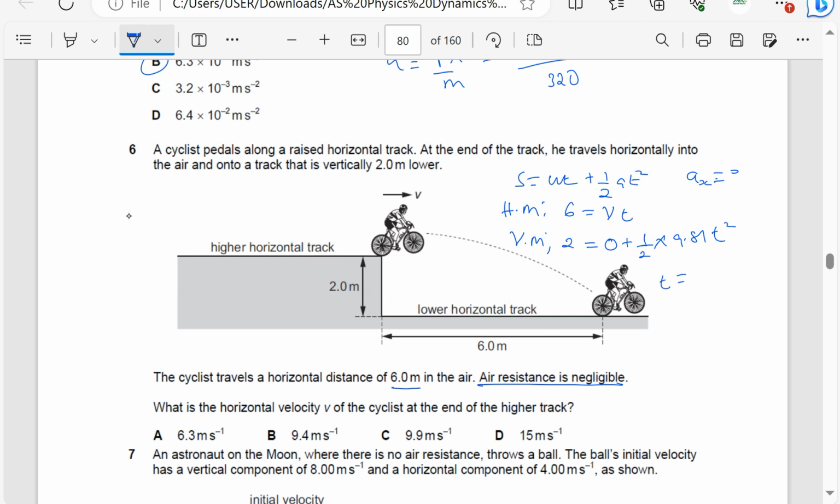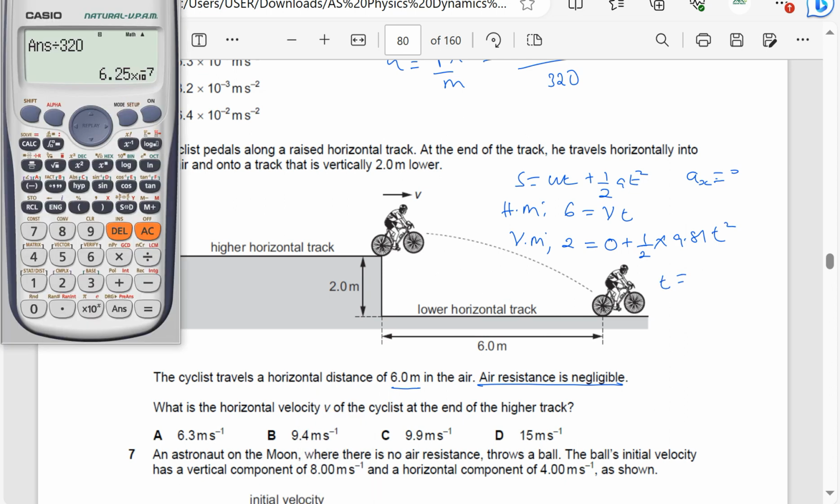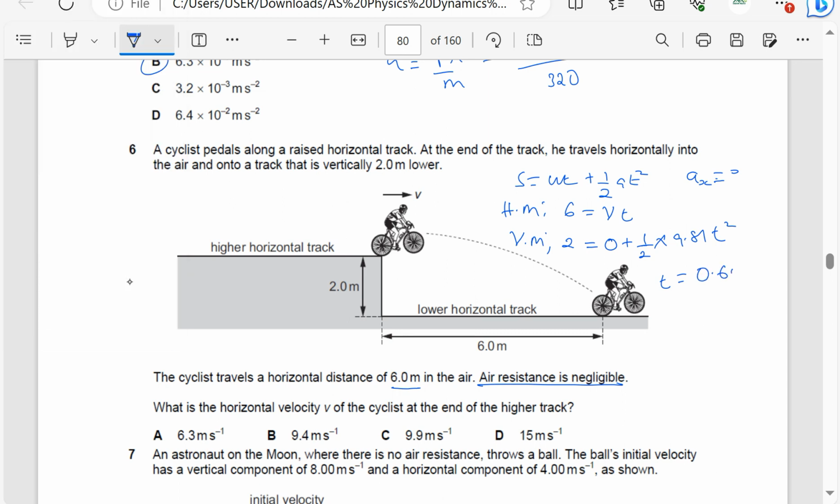So t is equal to the square root of 2 times 2, which is 4, divided by 9.81. So t is 0.64 seconds.